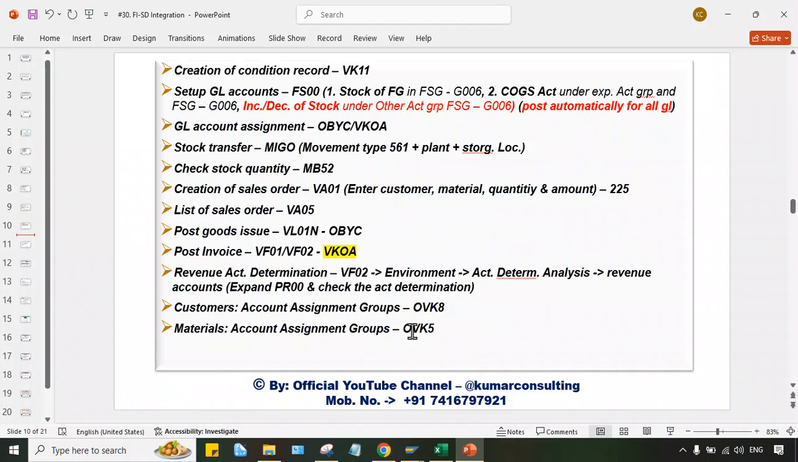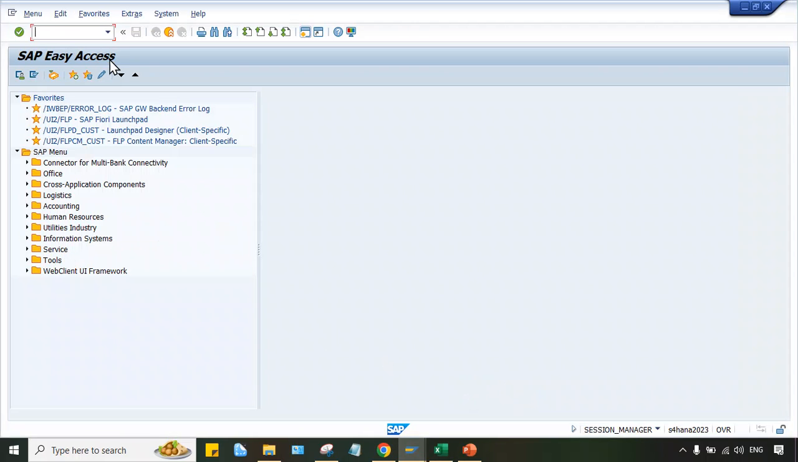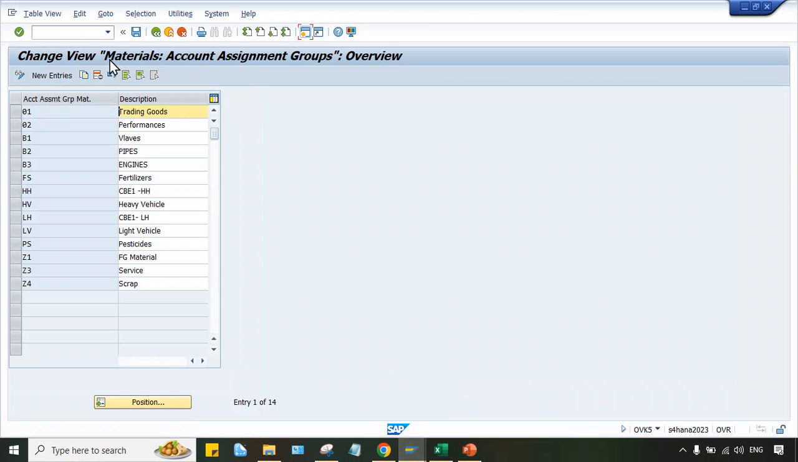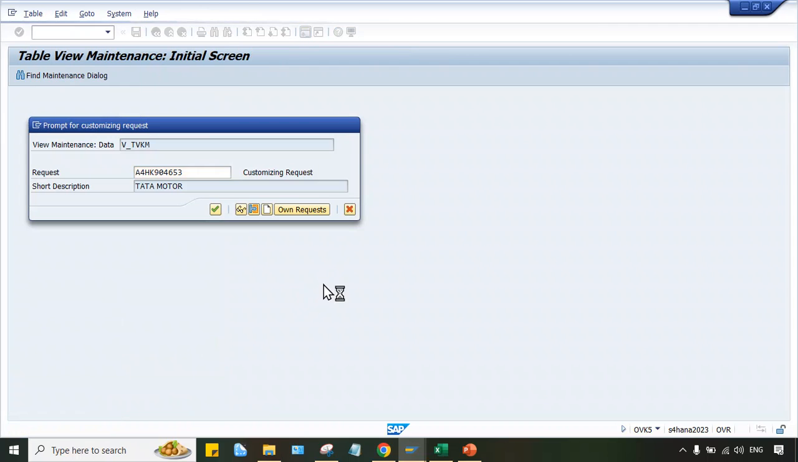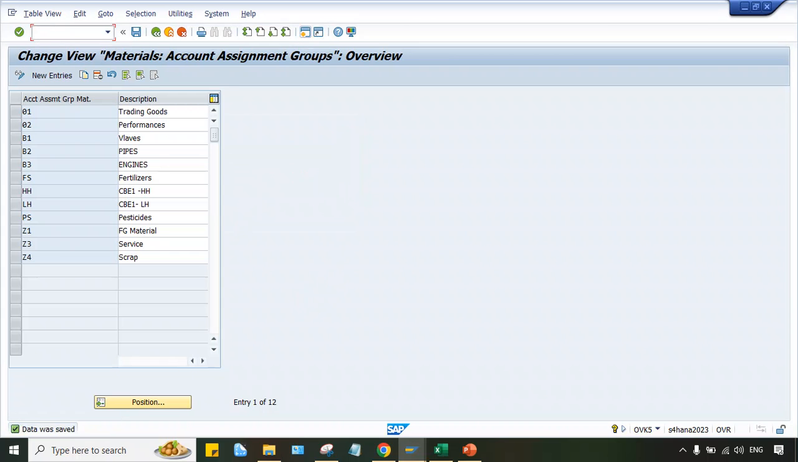Yes, material account assignment OVK5. OVK5, right? Or else you can even use the path also. So look at here, LV and HV, that is already created. I'll just delete it because it is created by me only. Okay. And once again,